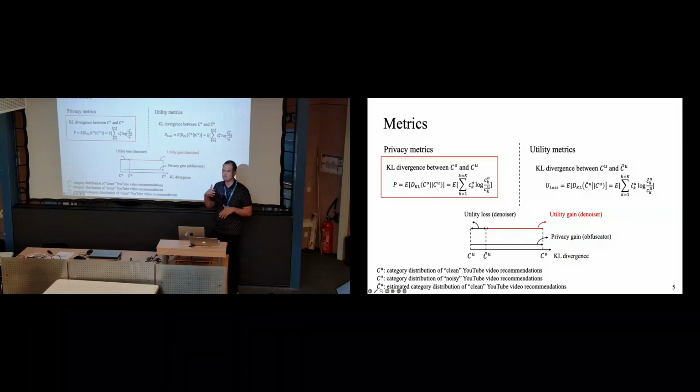We use KL divergence, not mutual information, for various practical reasons that we explain in the paper.